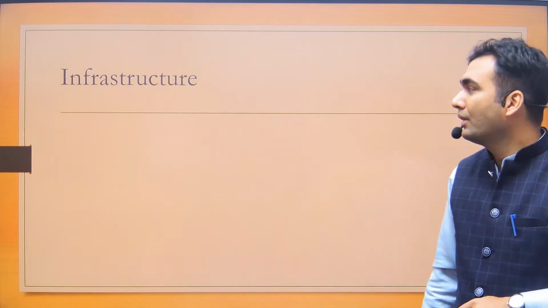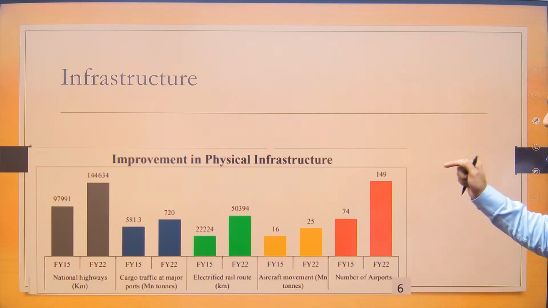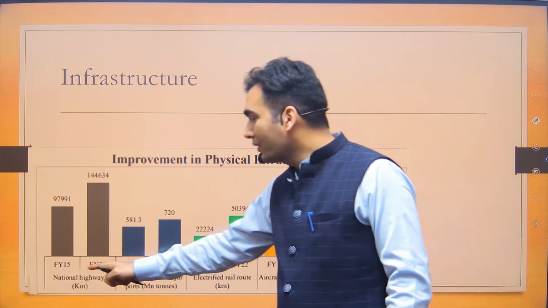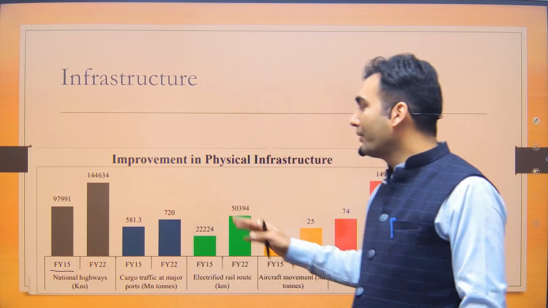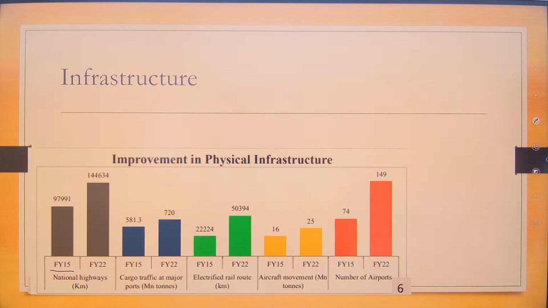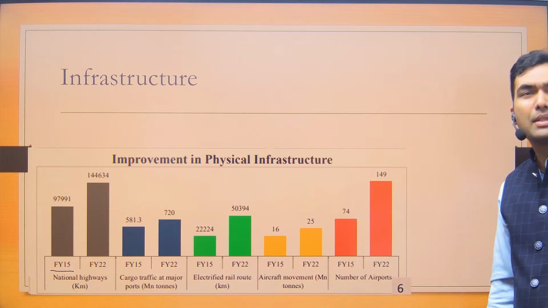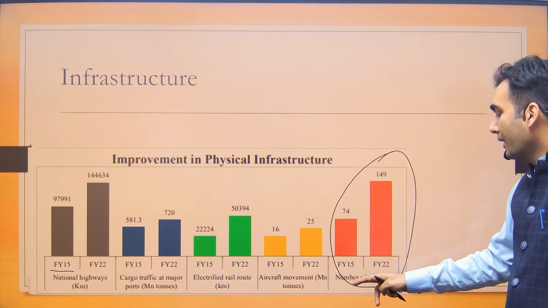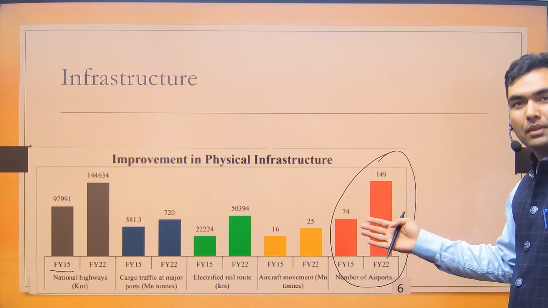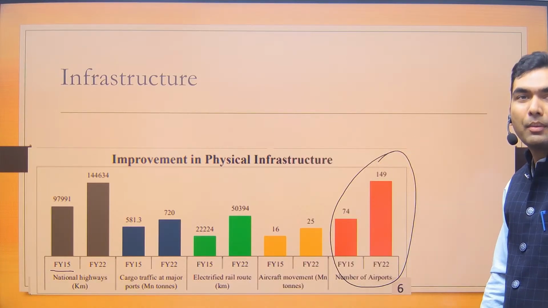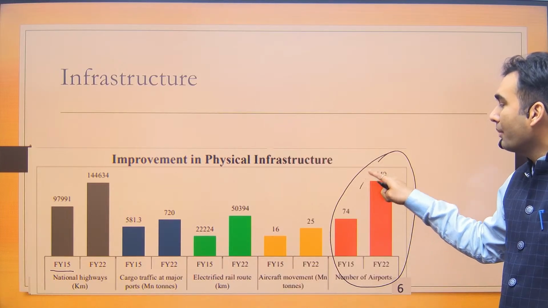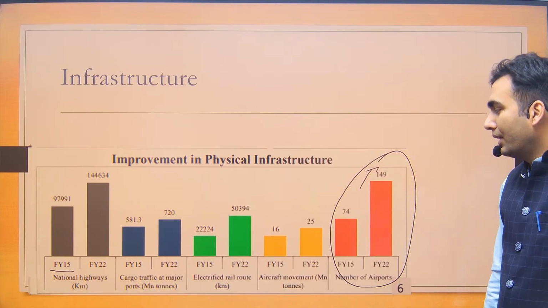Next, the government has also shown that, see, this is all that we have built. And as I have said, the government is comparing what was there in financial year 2015, what we had inherited, and what we have produced. Okay. Probably you need not remember all these data, but some important ones like 74 to 150 number of airports, easy to remember. This is something which you can mention if a question comes on the aviation sector, that in recent time the number of airports has doubled.